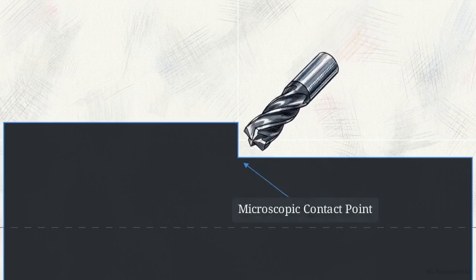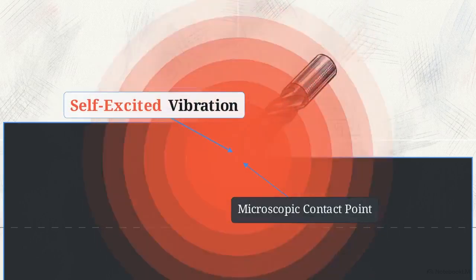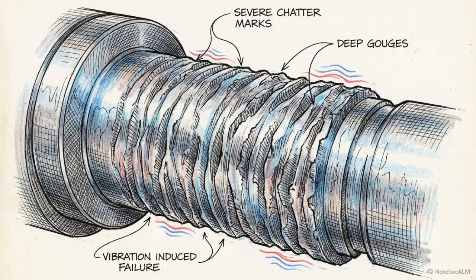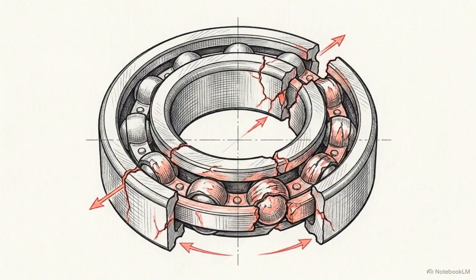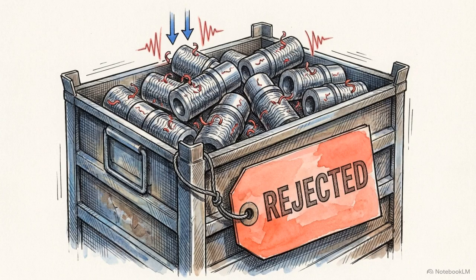It is a self-excited dynamic vibration that occurs exactly at the point of contact between the cutting tool and the material. You can see the immediate result on the rejected part. The vibration leaves distinct, repeating wavy marks deeply etched across the cut surface. Beyond the ruined finish, this vibration causes severe mechanical damage. It accelerates tool wear, degrades spindle bearings, and ultimately drives up scrap rates.